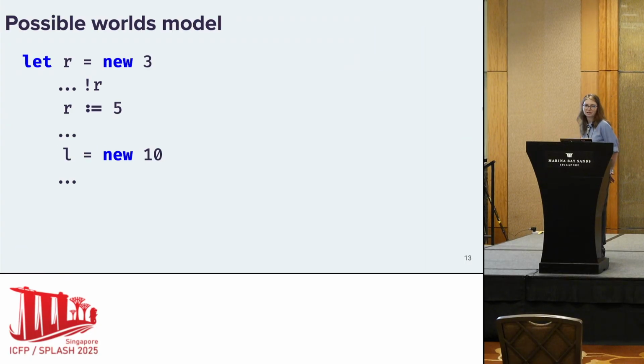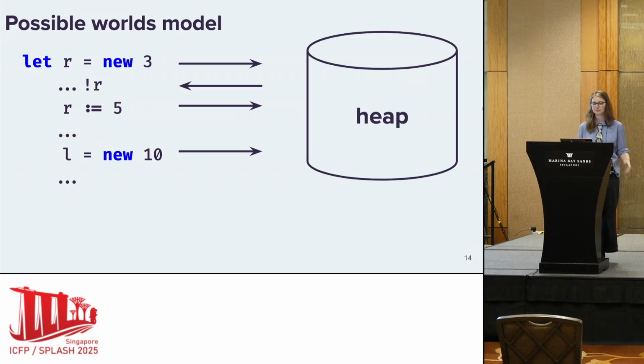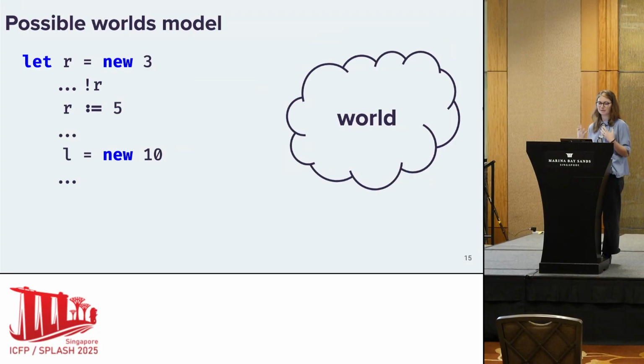So let's start with talking about possible worlds models. So we're talking about modeling the behavior of languages with mutable references. There's kind of three main ways that a program might interact with the heap. We want to allocate values on the heap. We want to read them back. And we want to update these values on the heap. This is all very concrete behavior. We want to abstract this behavior.